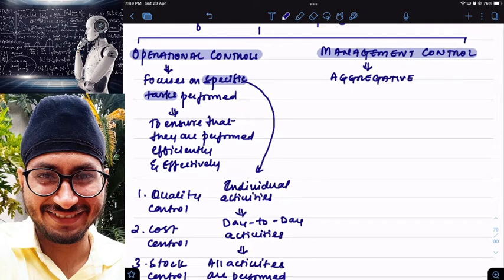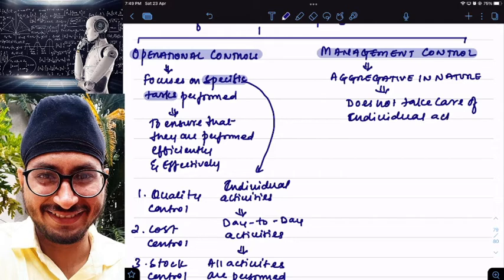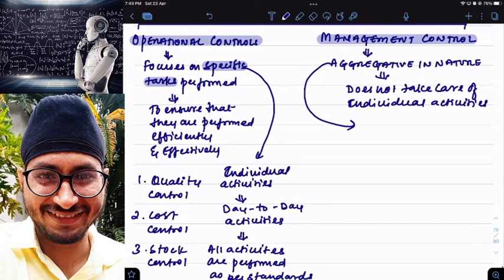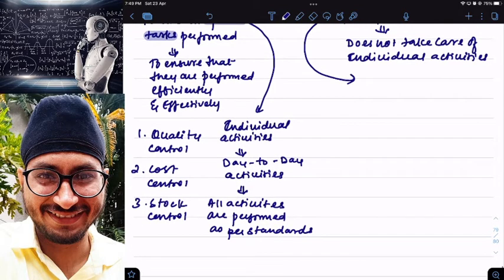It does not take care of individual activities. In simple words, it takes care of the complete organization. The complete organization is covered under these controls.